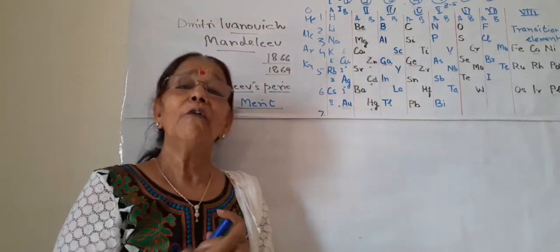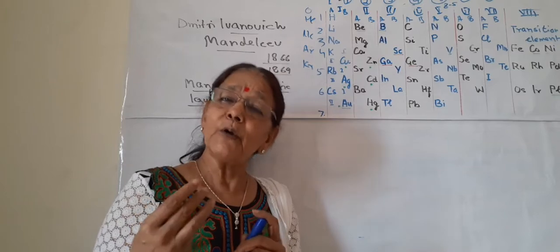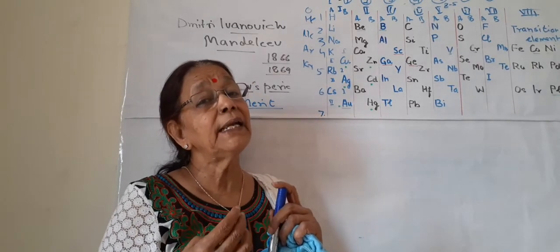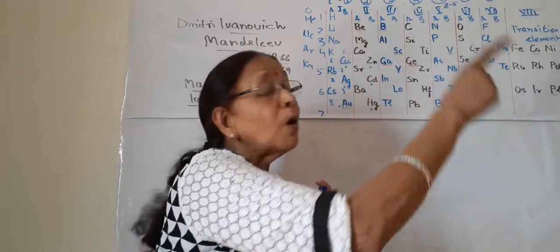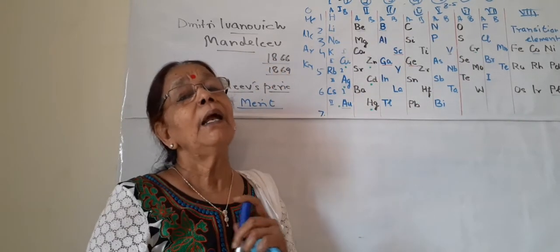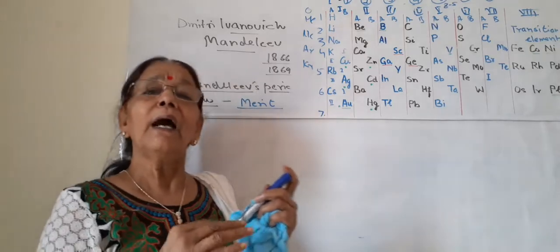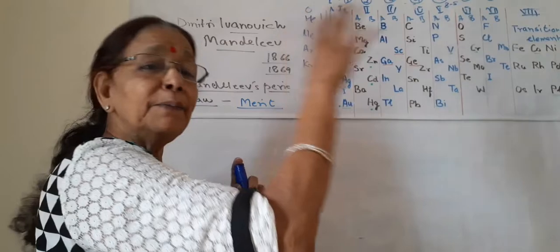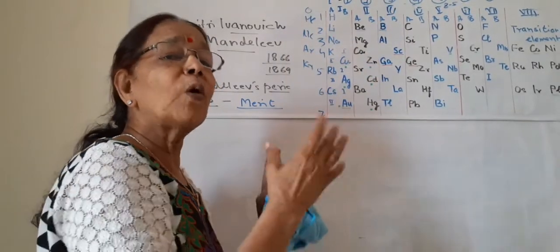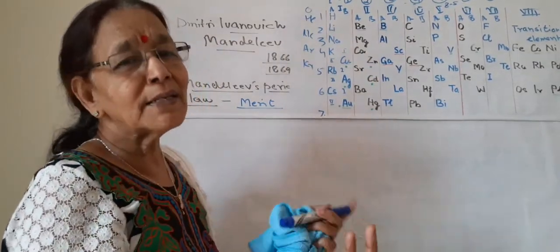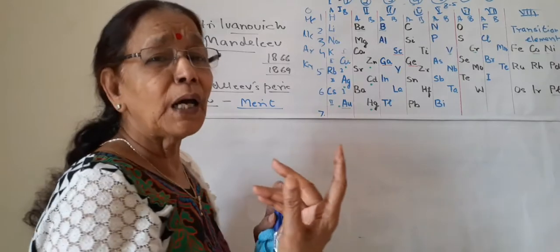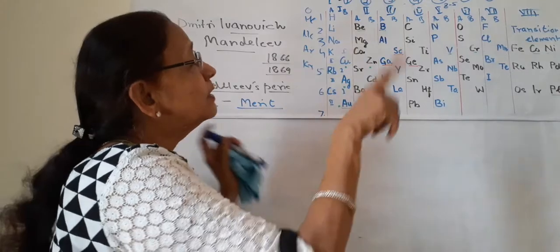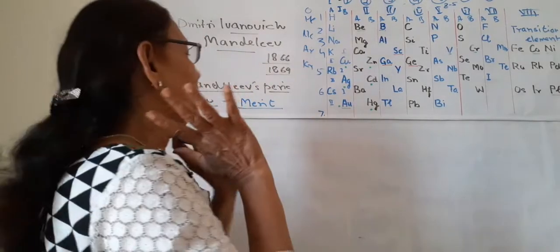He was working for 3 continuous days without sleeping, and when he fell asleep after 3 days, in his dream he saw the periodic table, and next day after waking up he wrote all the elements as he saw in his dream. It may be just a story, we don't know the truth, but it is said that he saw this periodic table in his dream.